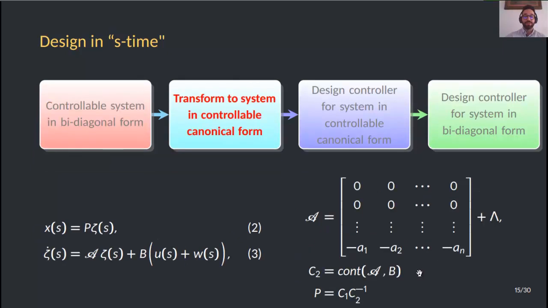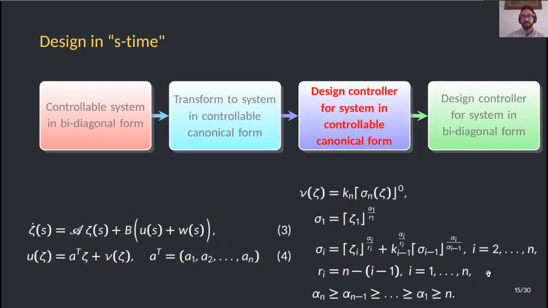The second step is to transform to a system in controllable canonical form using the change of coordinates 2, which yields 3, where this calligraphic A is given, as we can see on the right. For this new system, C2 is its controllability matrix, and P, the matrix used in the change of coordinates, results from both controllability matrices.